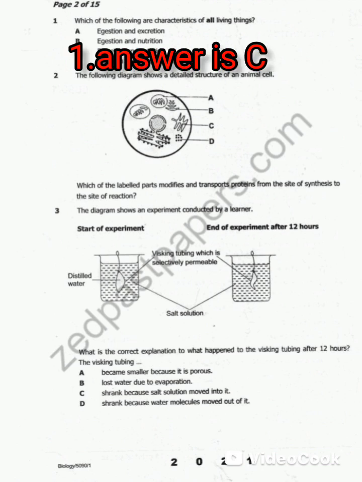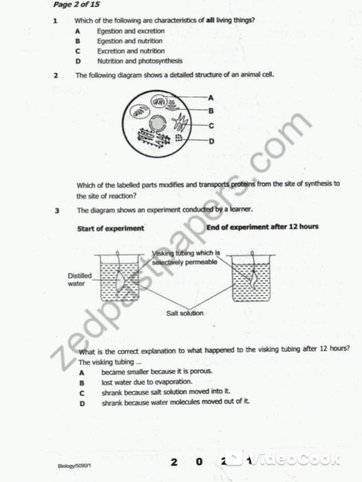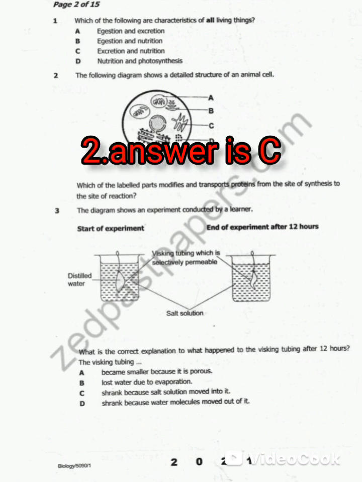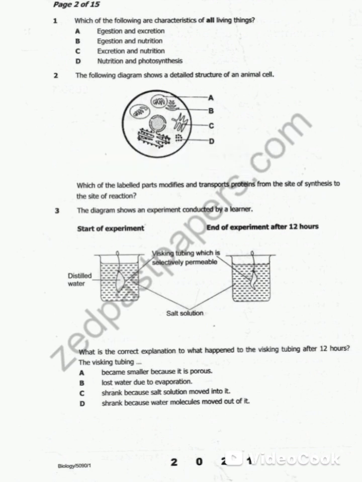The following diagram shows a detailed structure of an animal cell. Which of the labeled parts modify and transport protein from the site of synthesis to the site of reaction? So the best answer is C, smooth endoplasmic reticulum.